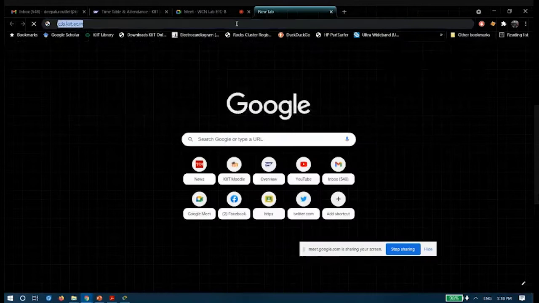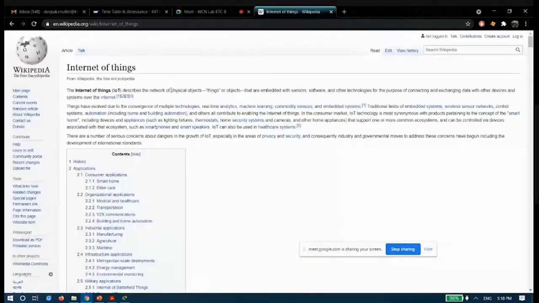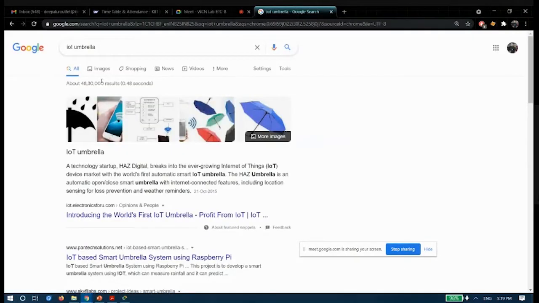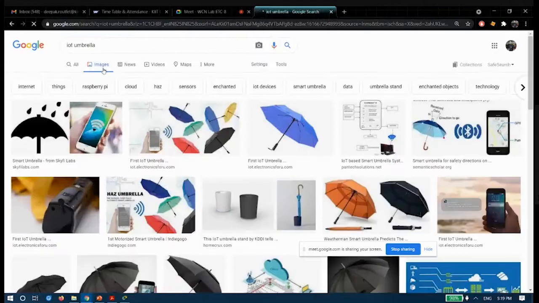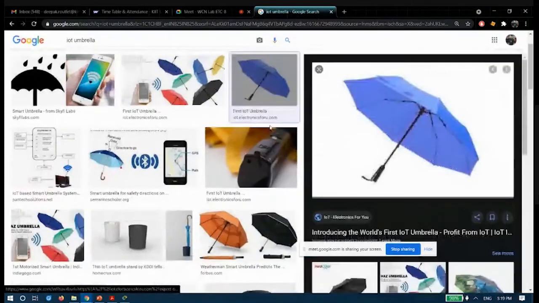IoT, or the Internet of Things. Basically, if we have physical objects, things, then we could embed sensors, software and technologies in them, and repurpose them for exchanging data. The best example could be an umbrella, one of the best applications of